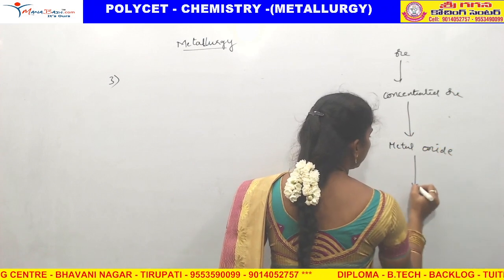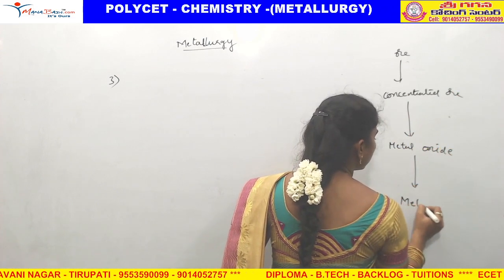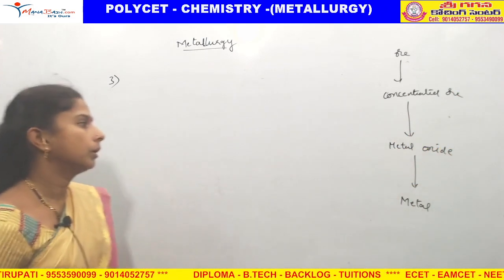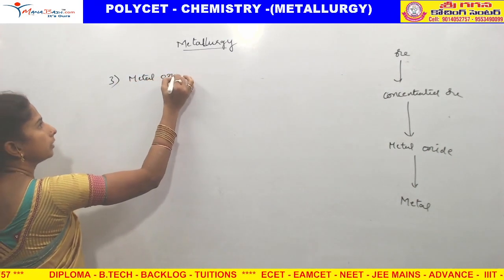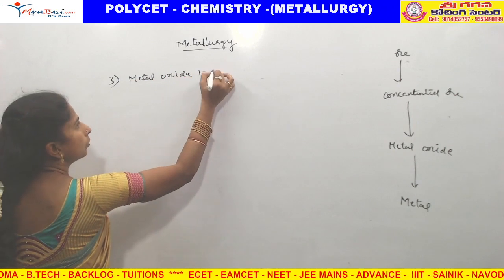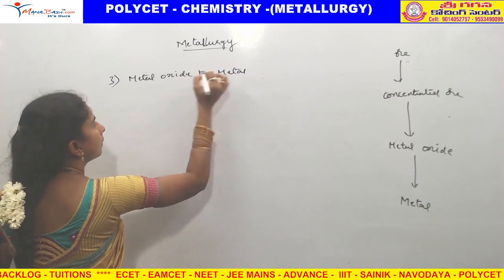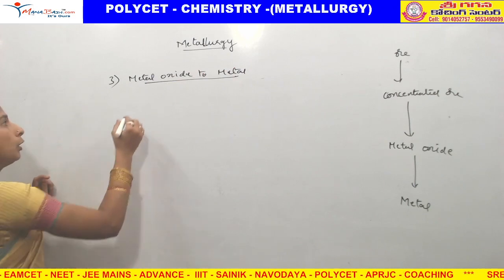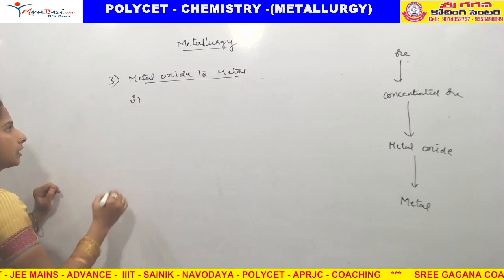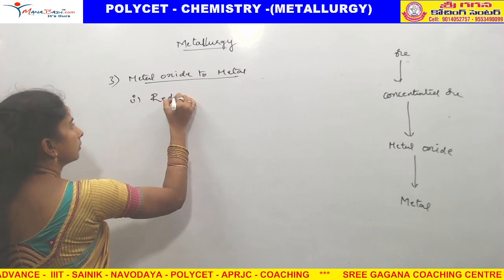Metal oxide to metal we need to get. So the third process is metal oxide to metal. How to get it? Here two processes are there. One is reduction.